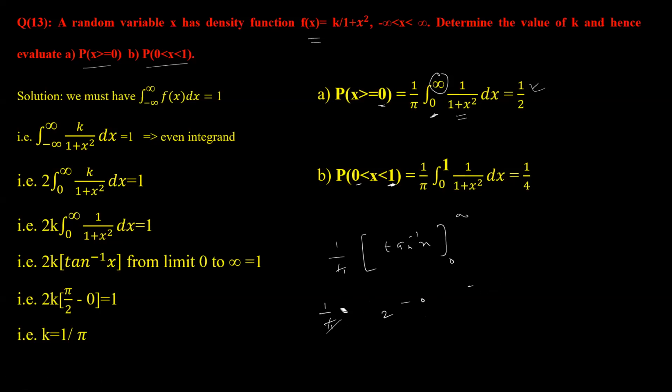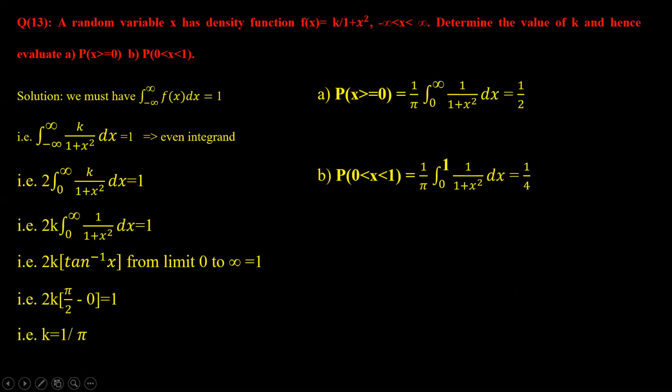So how will you get 1 by 4? Because here you have limit 1 now. So tan inverse 1 is always pi by 4 minus 0. So pi cancels out. You will get 1 by 4 as the probability between 0 to 1. So these are all questions I've taken from your question bank.